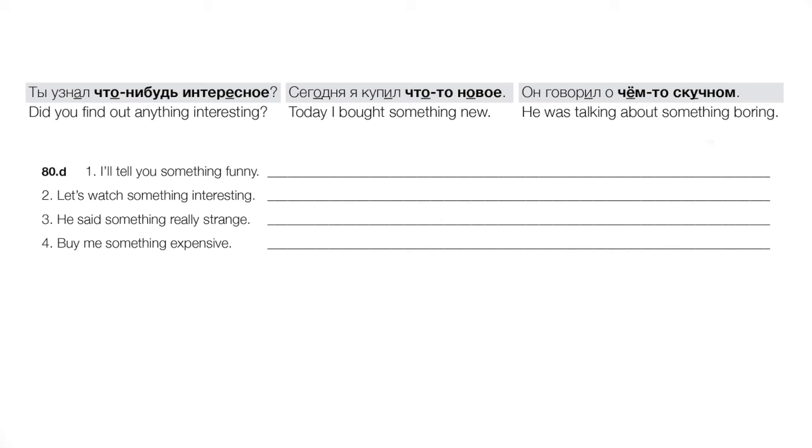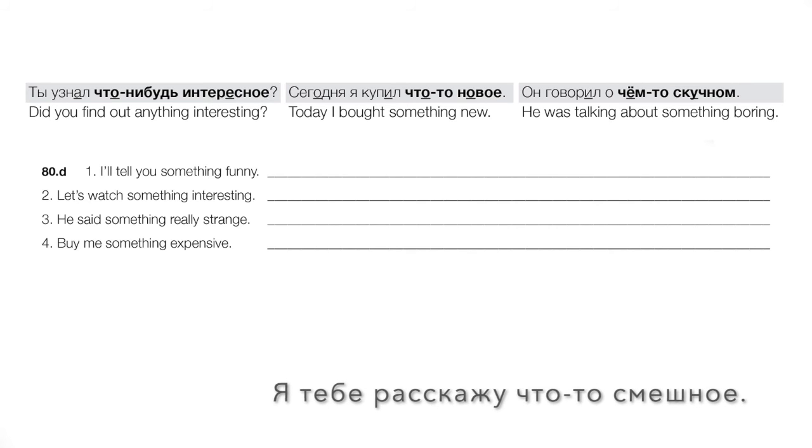Now we can, just like the pronoun itself, что, decline this, and in that case, the adjective as well would decline. For example, он говорил о чем-то скучном. He was talking about something boring. О чем-то скучном. There we have it in the prepositional singular. Okay, let's try a couple of these. I'll tell you something funny. Я тебе расскажу что-то смешное.